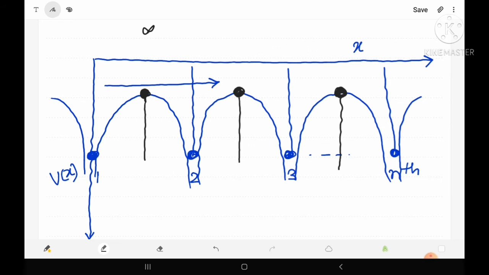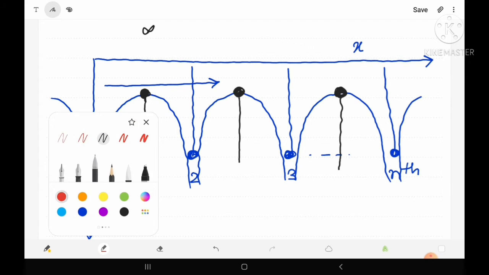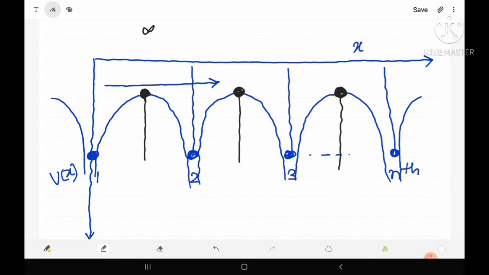But now let's try to draw two lines, one slightly shifted left of the boundary and one slightly right of the boundary, shown here by red color. Suppose this is a line, then obviously at this line and before this line the free electron is affected by the first atom. Similarly, let us draw a line which is shifted slightly right. Then after this line it is clear that the free electron will be affected by the second atom.